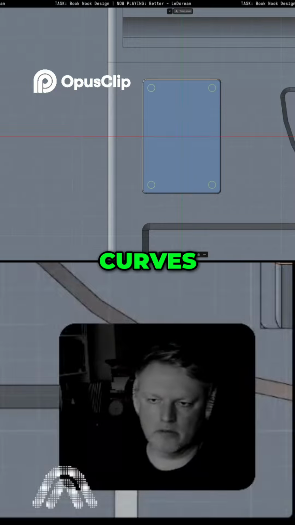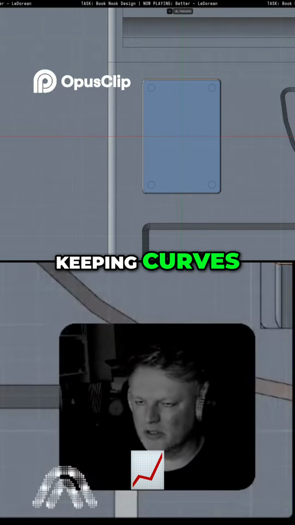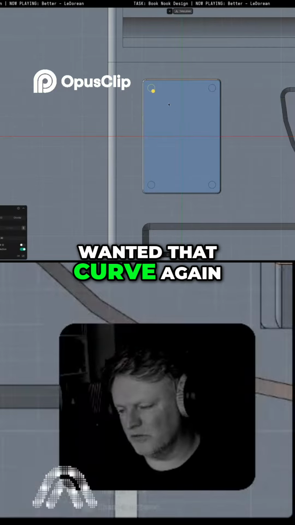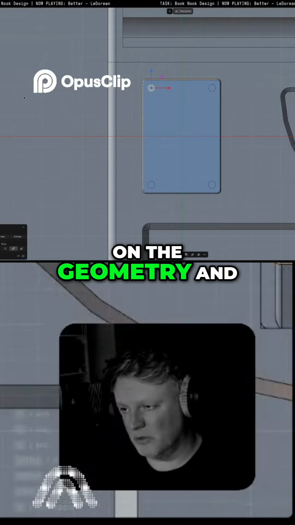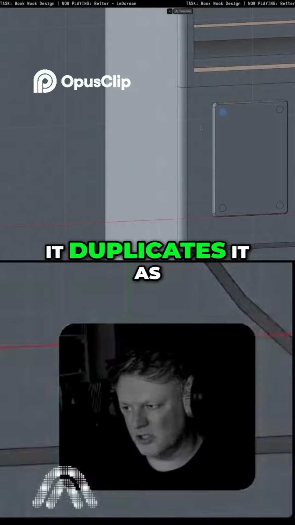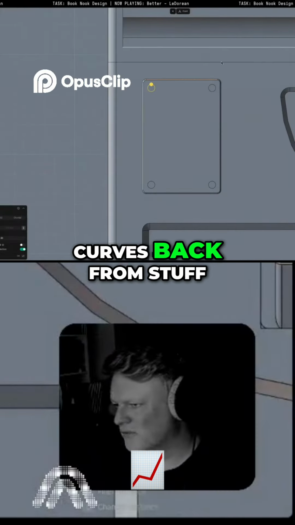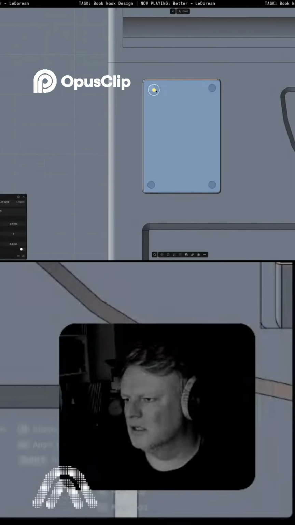Get rid of the curves. I'm not one for keeping curves. Some people really keep everything, but I find that if I wanted that curve again, I can just press on the geometry and do Shift D, and it duplicates it as a curve. So you find yourself stealing a lot of curves back from stuff you've already designed.